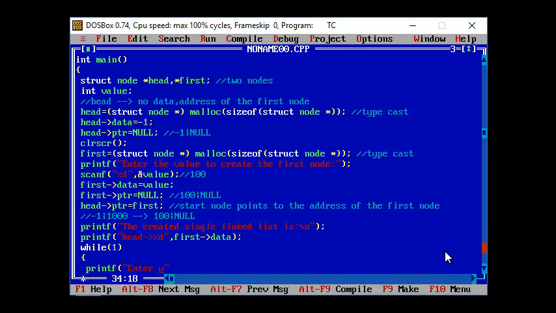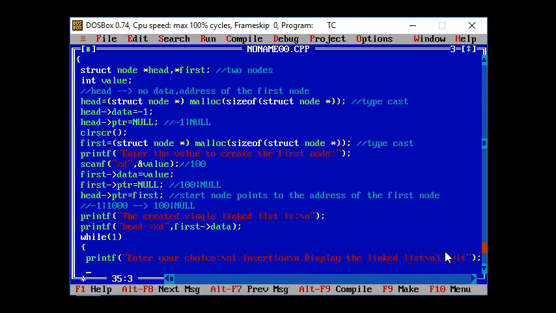Enter your choice: \n1 for insertion, that is inserting a new node in your linked list, \n2 to display the linked list, and \n3 to exit from the application. I'm going to get the choice from the user, %d, &choice.